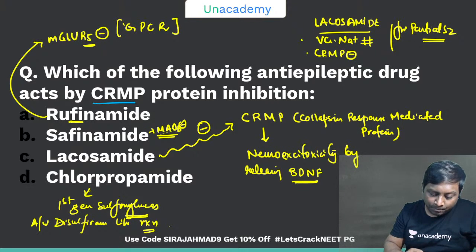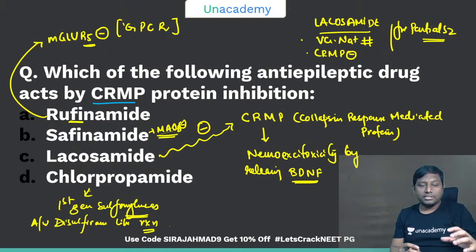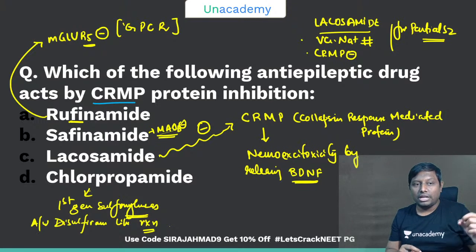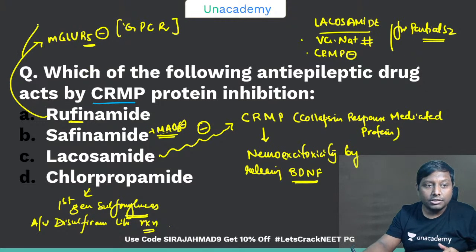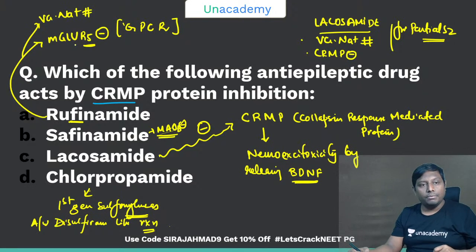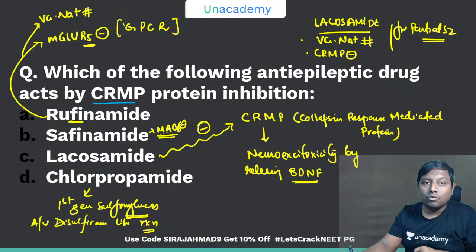I hope it is clear to all of you that what we discuss here is not only one drug. We discuss 4 different drugs, right? Rufinamide, mGlu5. Plus it has an additional property that it is also a voltage gated sodium channel blocker. So voltage gated sodium channel blocker, definitely glutamate release will be reduced, and the receptor is also blocked. What is mGlu5? It is one of the receptors of the glutamate.